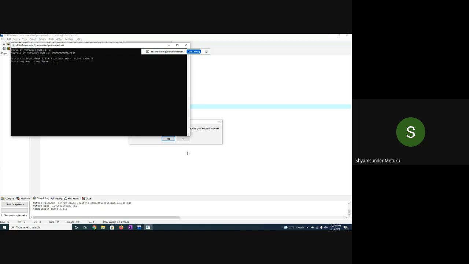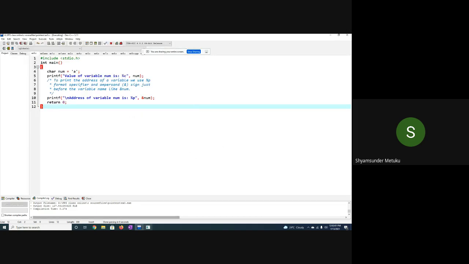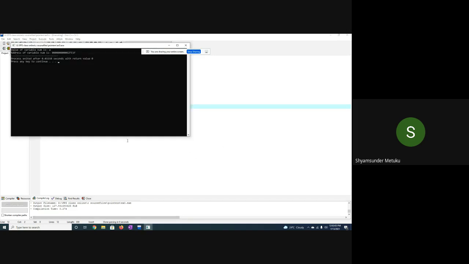62FE. Earlier, what was it? 1C. Now it has come 1F. So why is it so? Can anybody tell? When I say 1F, is it an odd number or an even number? You tell me first. Last digit is F, which means the memory location is an even memory location or an odd memory location?